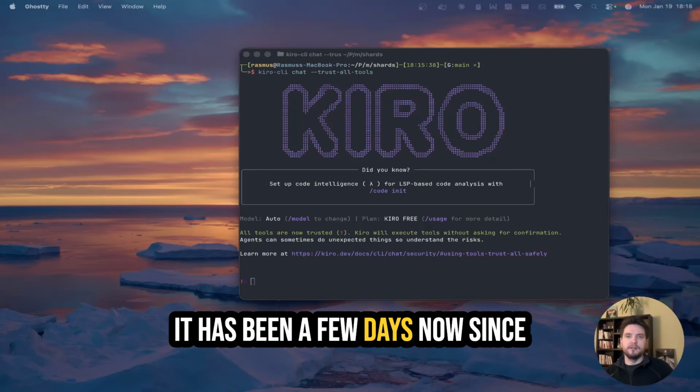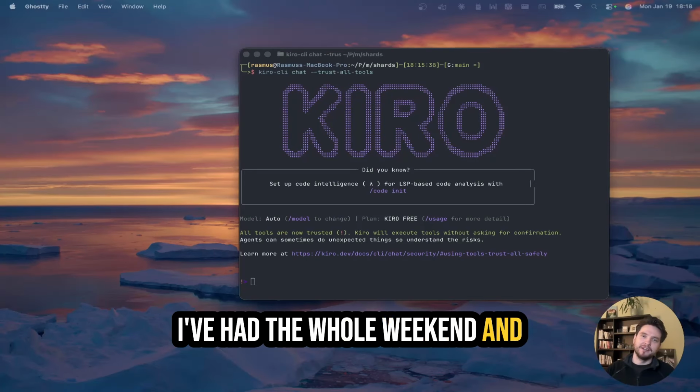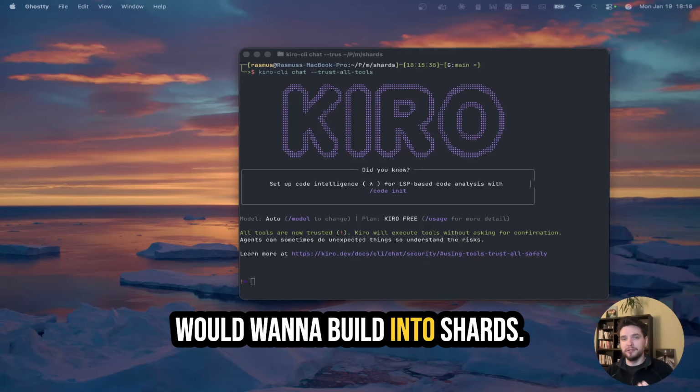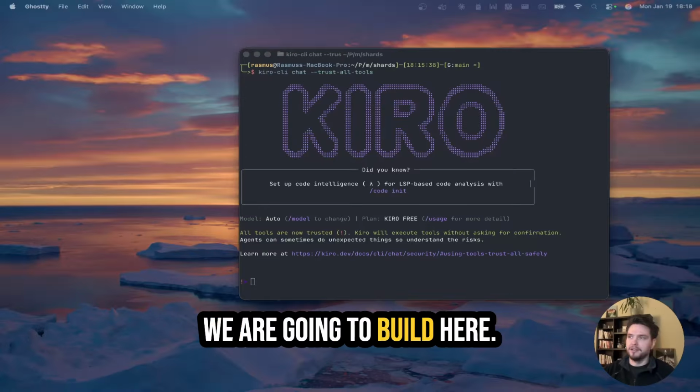It has been a few days now since we last worked on Shards. I've had the whole weekend, and trust me, I've been thinking a lot about Shards and the features I would want to build into Shards. I'm actually quite excited about the application that we are going to build here.